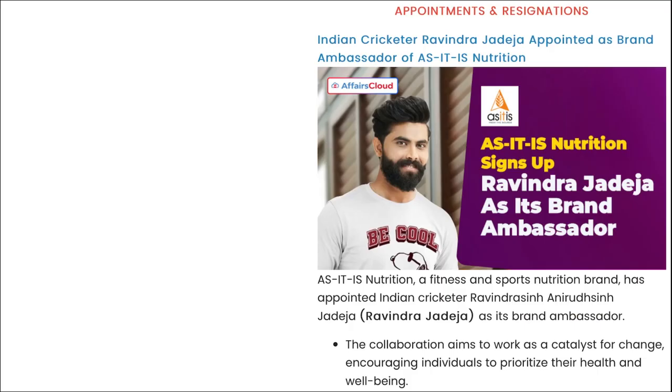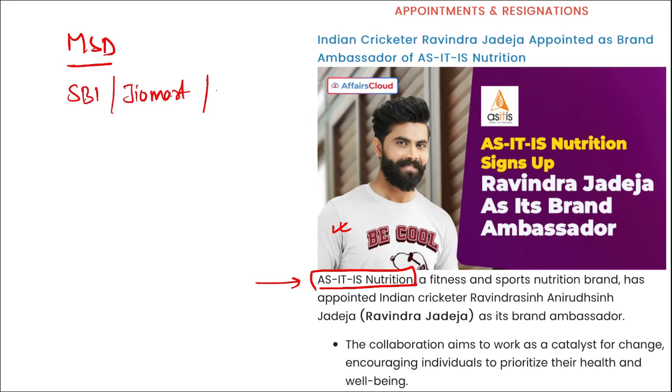Correct? Next is appointments and resignation. As It Is Nutrition, the name of a fitness and sports brand, has recently appointed Indian cricketer Ravindra Jadeja as their brand ambassador. The name of the brand is As It Is Nutrition. If we talk about Mahendra Singh Dhoni, he is the brand ambassador of SBI. He is the brand ambassador of Geomart, Puma India, Reebok, right? And apart from this, not Puma, Reebok and Swaraj Tractors.